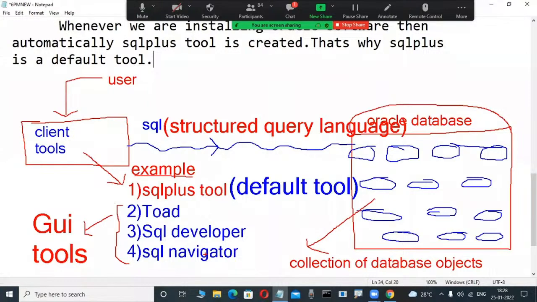Completed this one? Draw this one fast, otherwise take a snap with your mobile.